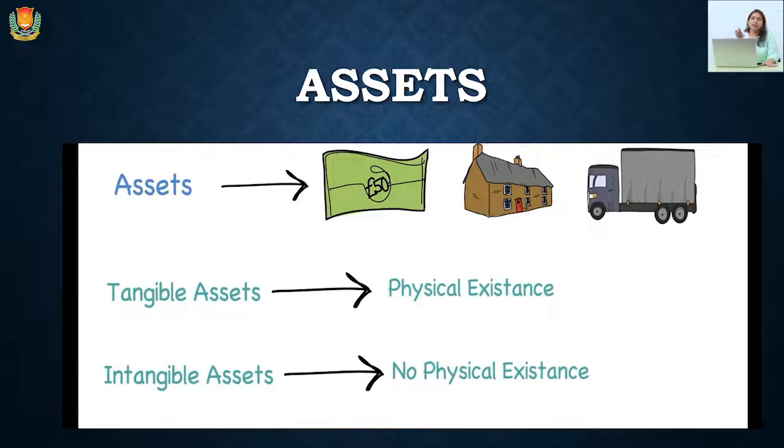All these things are tangible because they can be touched and seen. But there are some intangible assets as well, which cannot be seen, for example patents, copyrights, etc. These are kinds of rights which provide some possession to the company, but they do not have any physical existence.